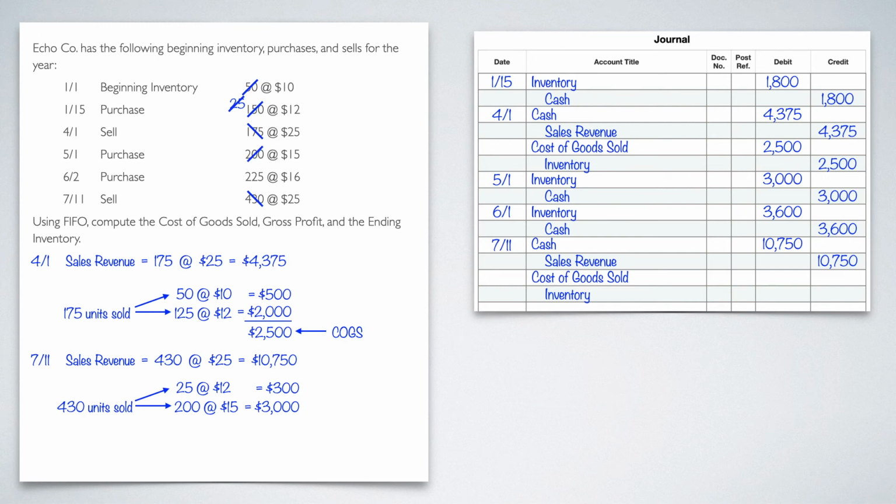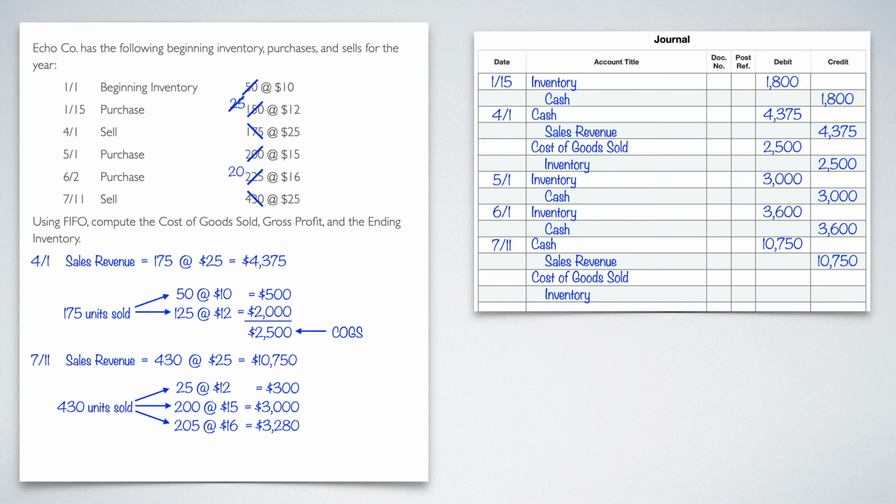And then the last place I'm going to pull from is the 6-2. In order to get to the 430, I need to still pull 205 out. So 205 at $16 is going to give me 3,280. Put a little slash mark through the 225 because I don't have 225 anymore. I only have 20 left now.